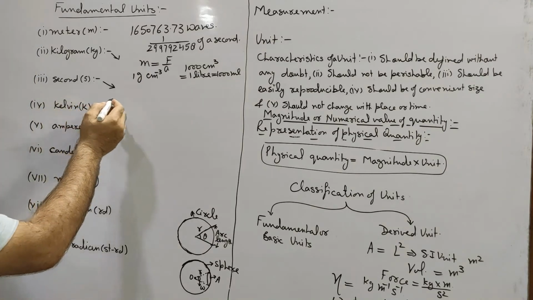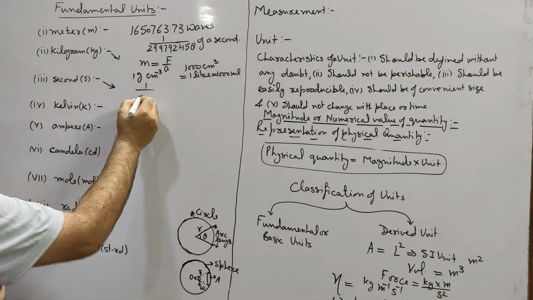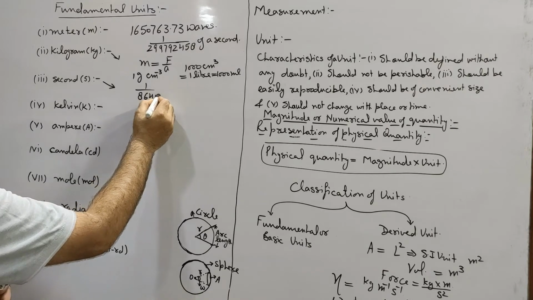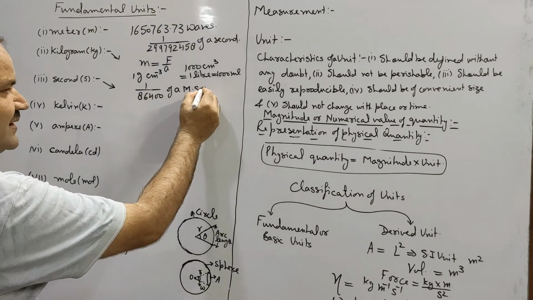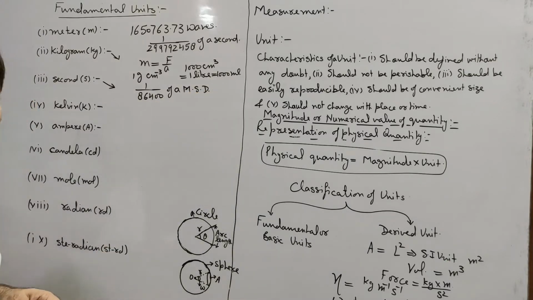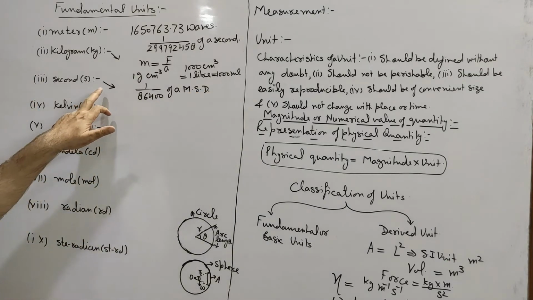So initially 1 second was defined as 1 upon 86400 of a mean solar day, but this was not an accurate definition of second.